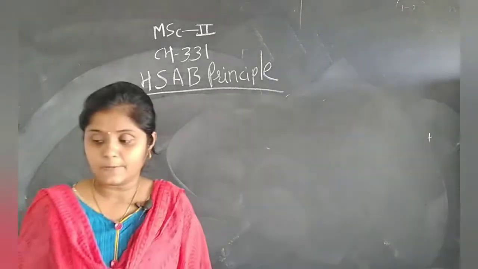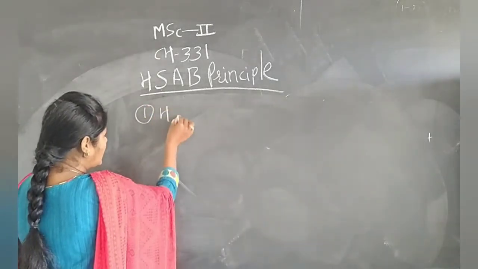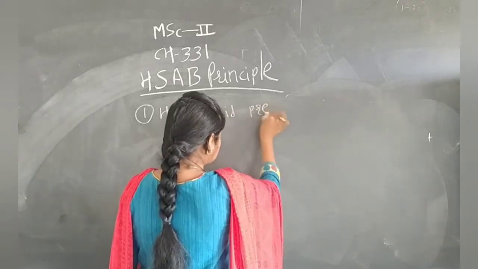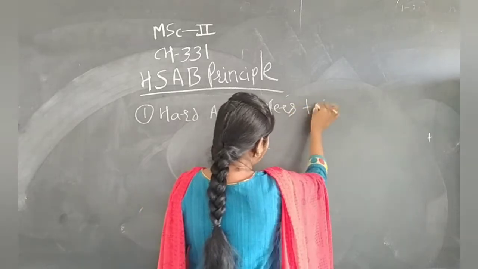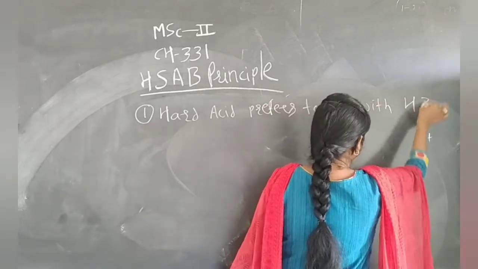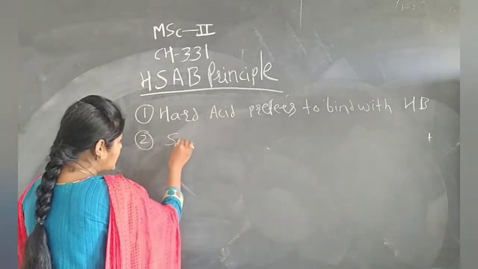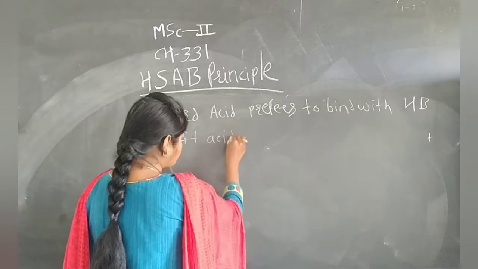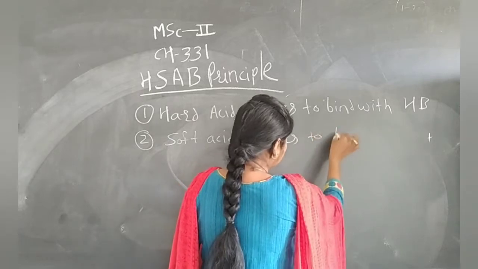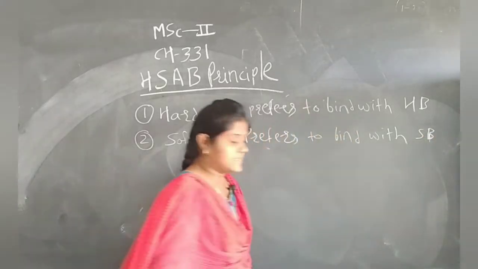In the HSAB principle, we consider that first, hard acid prefers to bind with hard base, and second, soft acid prefers to bind with soft base.